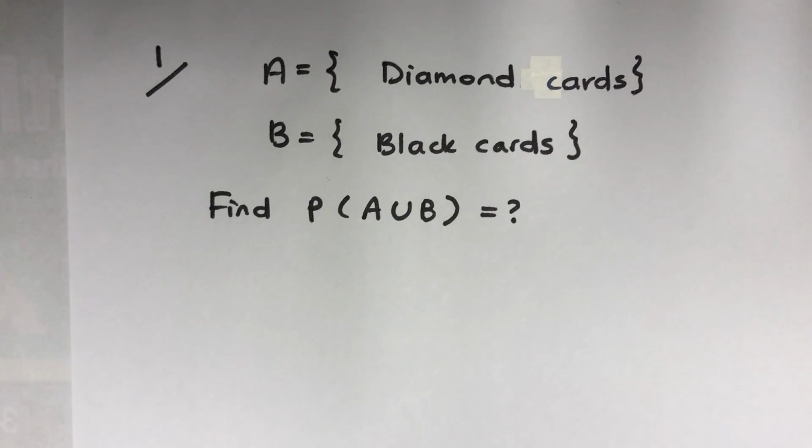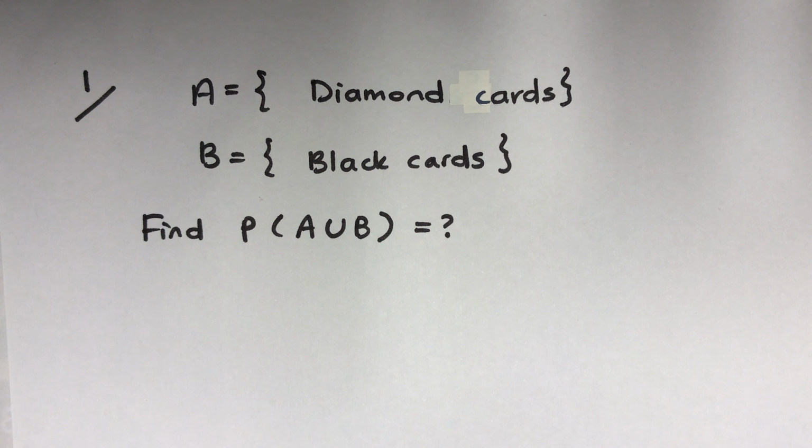Okay, so example 1. The question says event A is diamond cards, from a deck of 52 cards.